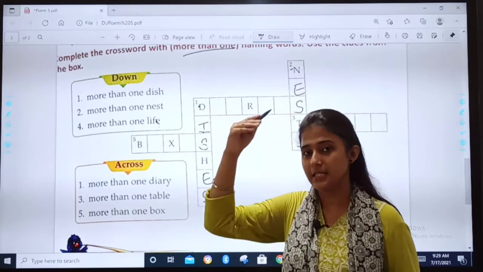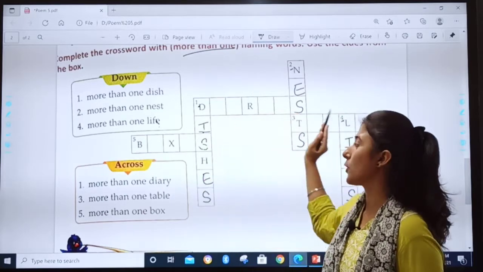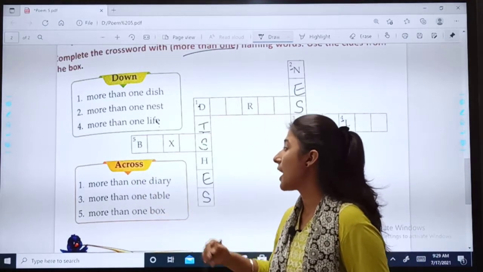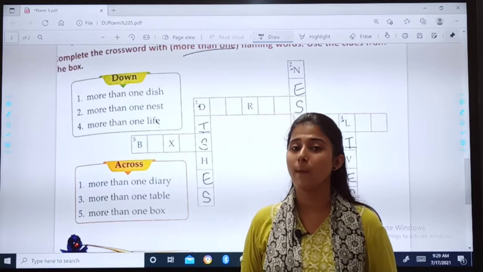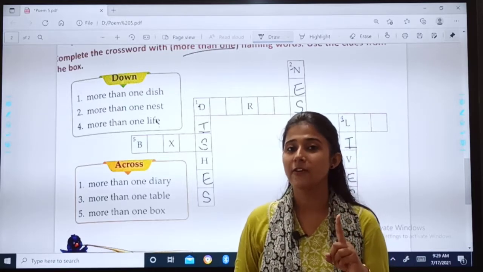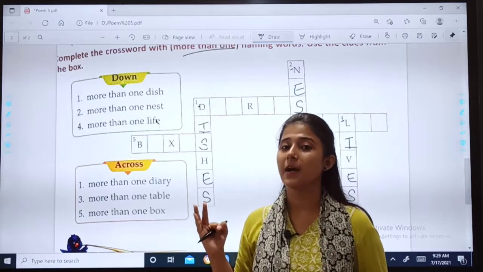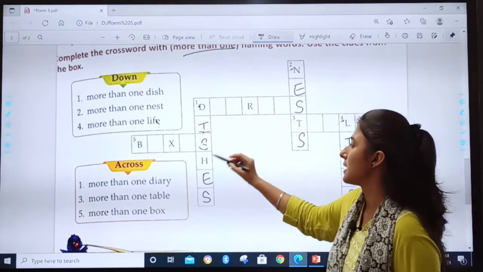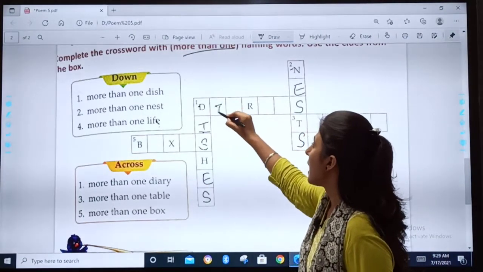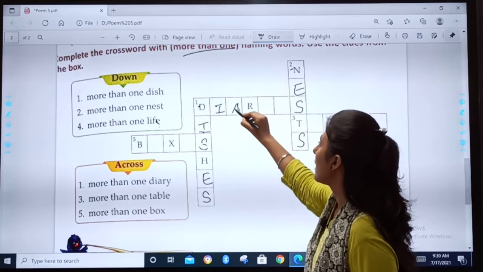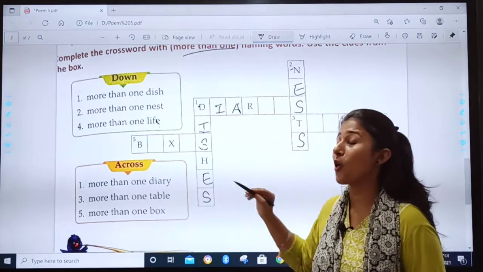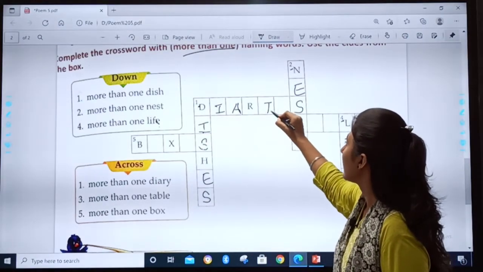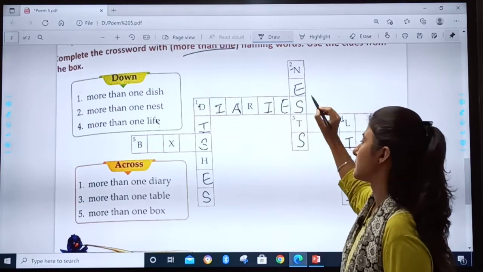Now across. Downwards is completed. Now we will look at across. First, more than one diary. What becomes the plural form of diary? If you have one diary and if you have three, it becomes diaries. So, first and sideways. First, see D, I, A, R. And now instead of Y we will write IES. I, E and S, it's already there.